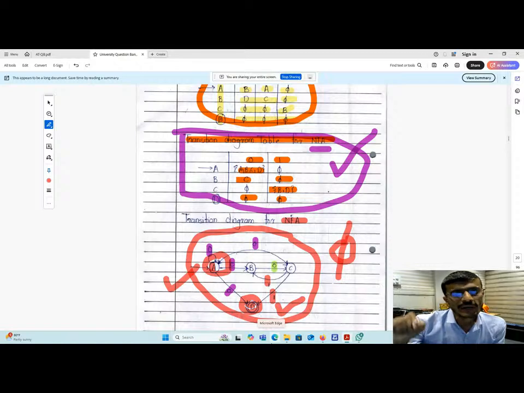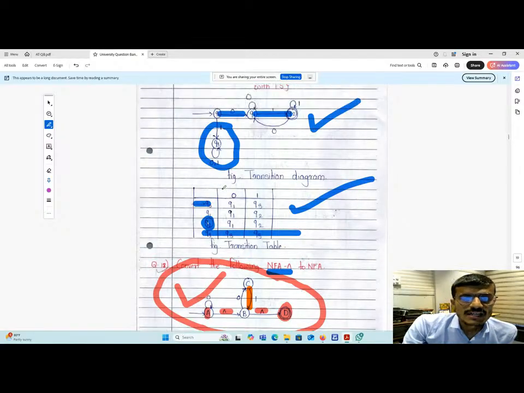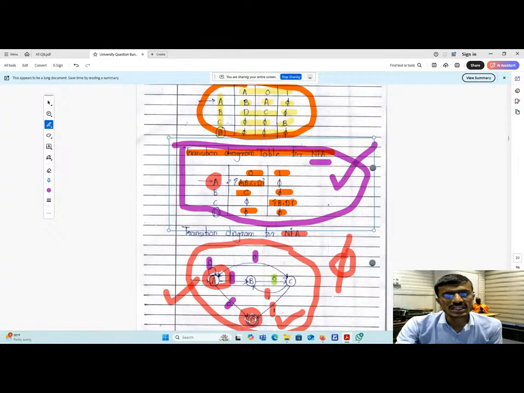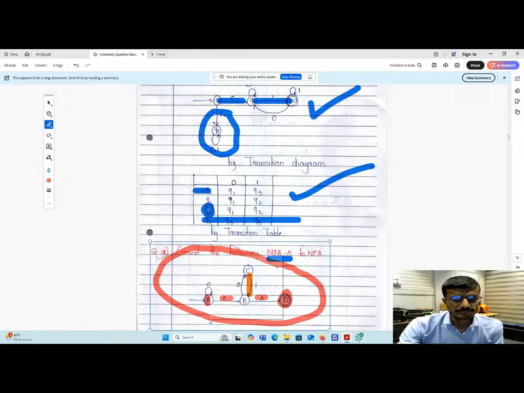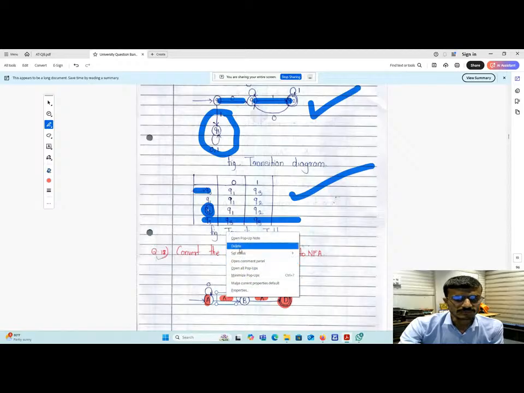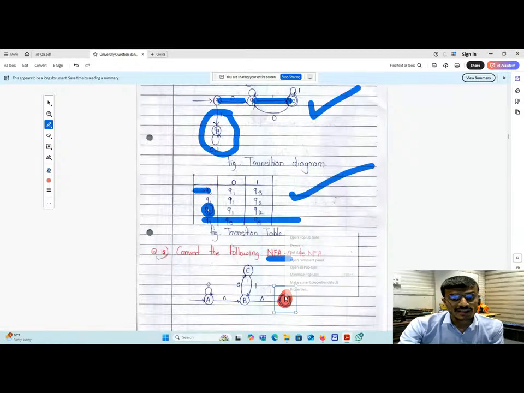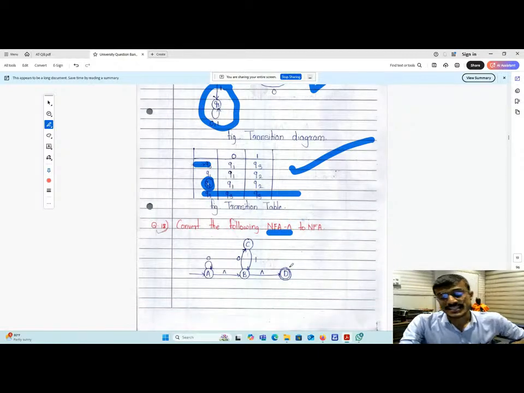Remember this. So this A will again be an accepting state. Are you getting what I want to tell here? Because of reading null transitions, you can see here, reading null transitions. That is a very important concept. Otherwise, this question will be totally wrong. It matters if you don't give A as an accepting state.